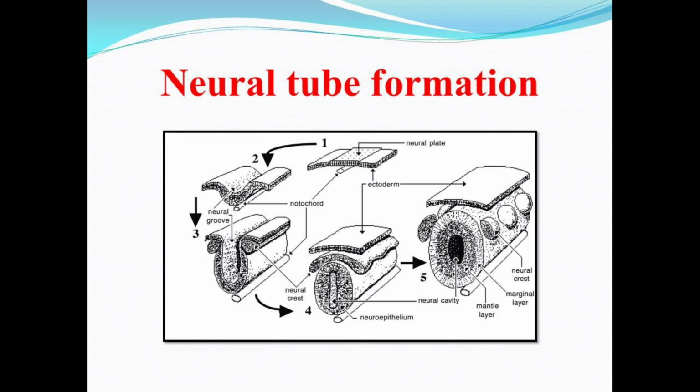So in this picture, the whole neural tube formation is summarized. So first stage during the neural tube formation is the formation of neural plate. A depression in this neural plate leads to the formation of neural groove, as you can see in the picture, and moving forward, the further stages lead to the formation of a neural tube that will develop into the CNS, which includes the brain and the spinal cord.